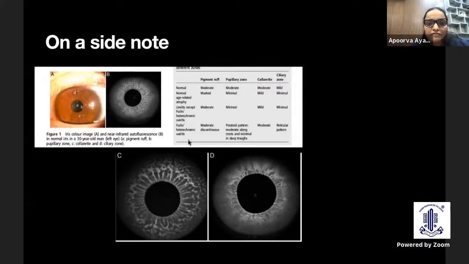So here in Fuchs, there is a discontinuous pigment ruff, petalloid pattern, and reticular pattern of the, I'm sorry, am I interpreting this correctly? Yeah. So this is the infrared autofluorescence of Fuchs heterochromic iridocyclitis, where there is loss of the pupillary ruff and the patterns are more exaggerated as seen on infrared autofluorescence.